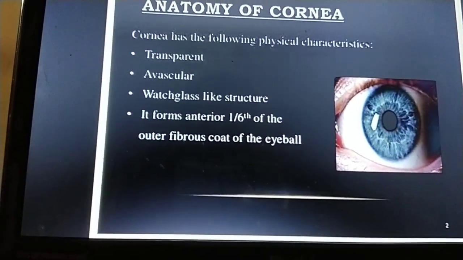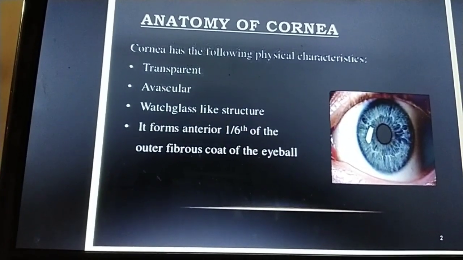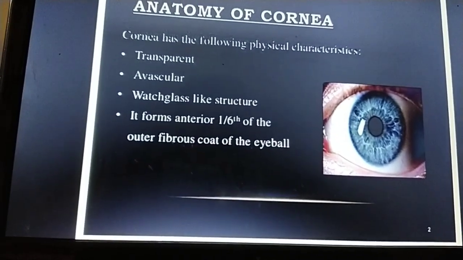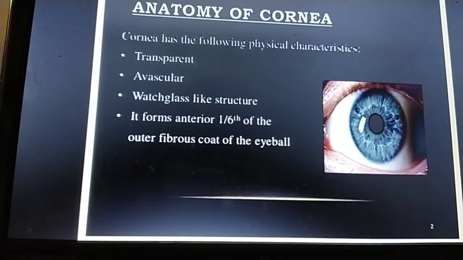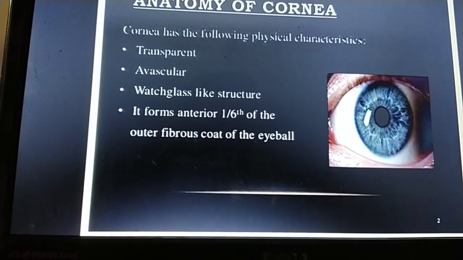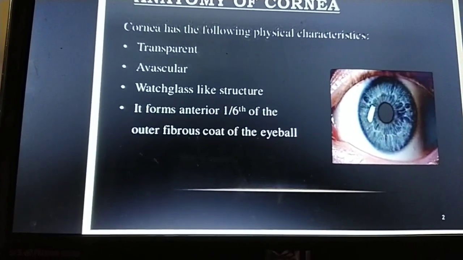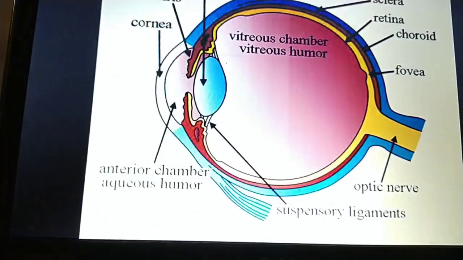The cornea has the following physical characteristics. It is transparent and avascular, a watch-glass-like structure. Just as a watch has a glass, the cornea is also a watch-glass-like structure. You can see the glass here in this picture.